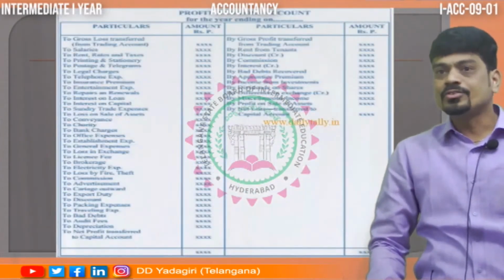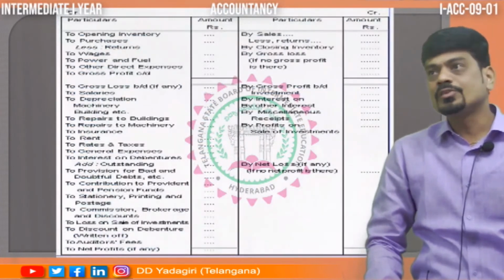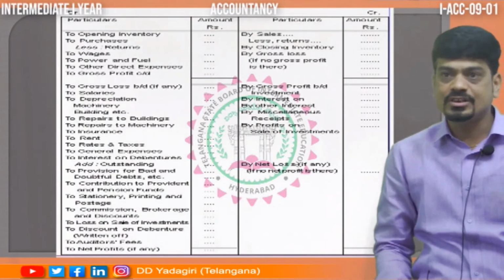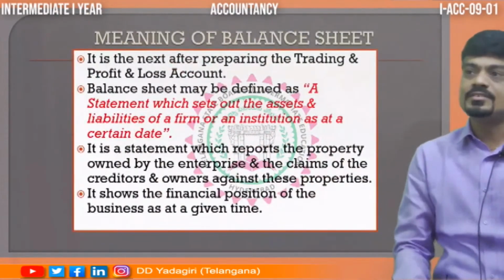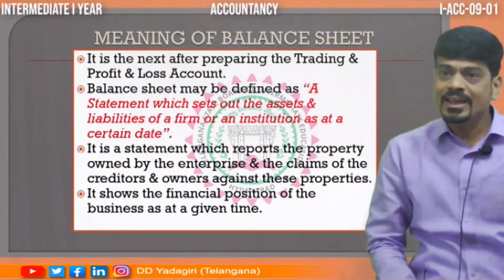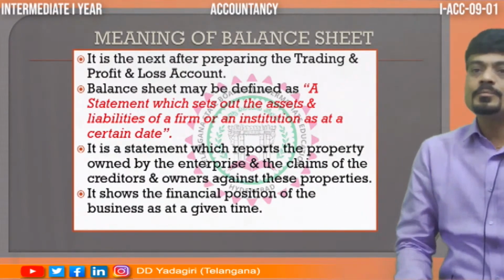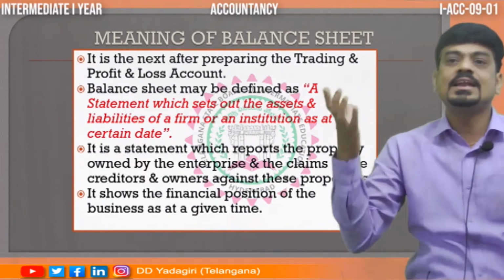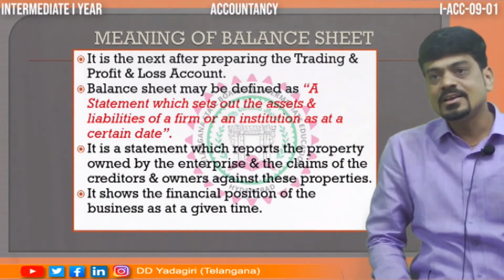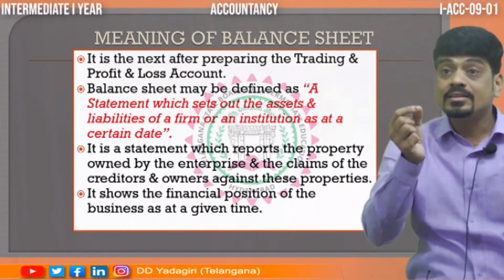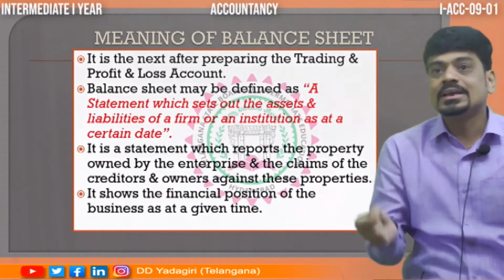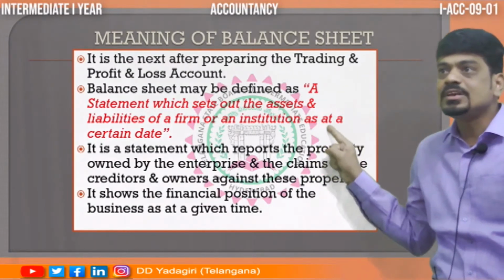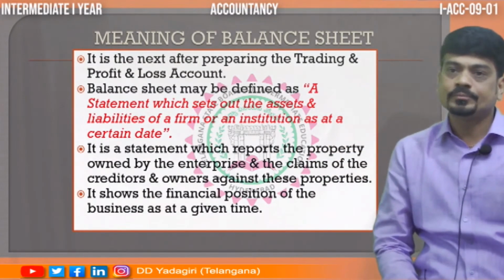So the first part was the trading account. The second part was the profit and loss account. And the third part is called the balance sheet. As I told you, it is a statement. Balance sheet is a statement. And what does this statement show? It is the statement which shows all the assets and liabilities of a business organization. And that too when? Not as you like, but on a certain date, on a particular date. If you see the words 'as at', this is important.